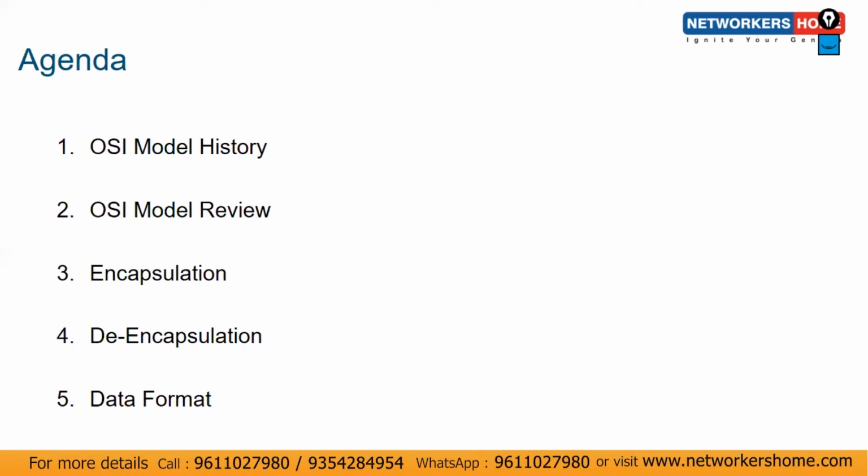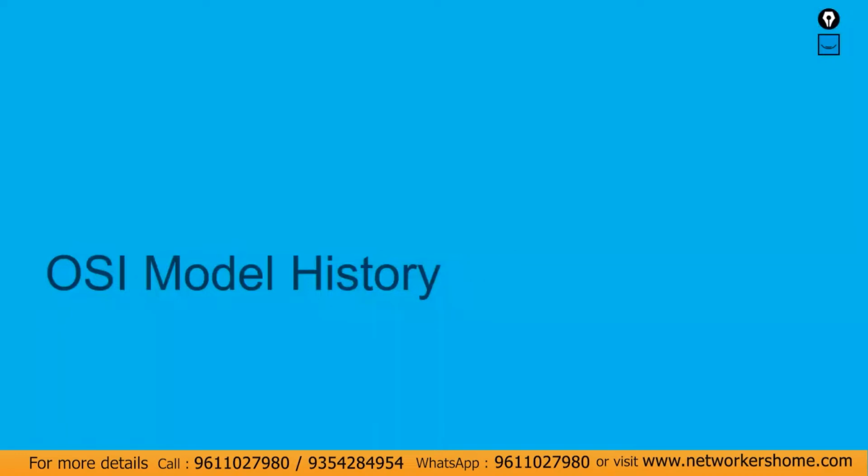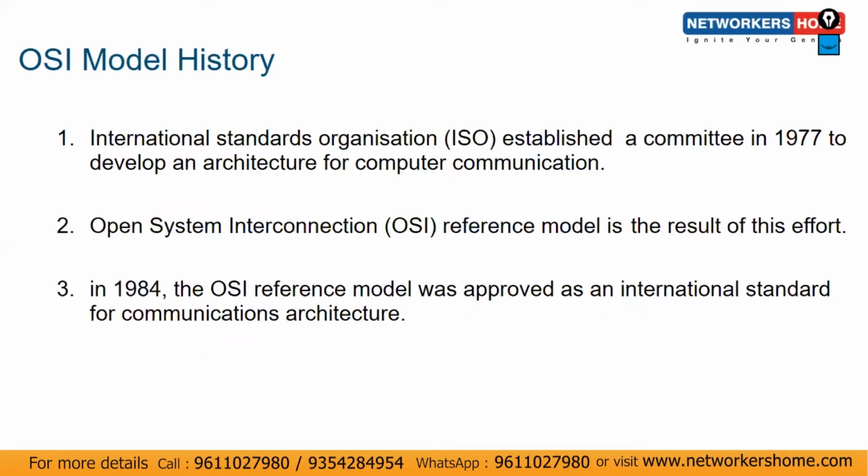So let's start, guys. The first is OSI model history. OSI means Open System Interconnection, and there is an international standards organization, ISO, which established one committee in 1977 to develop an architecture for computer communication.